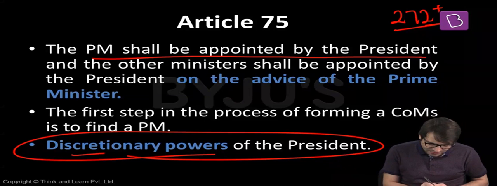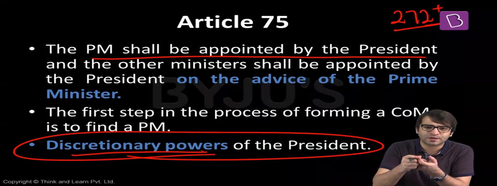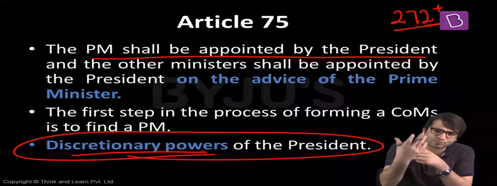But this discretionary power of the President can be best explained in a scenario where there is no political party which is in a position to form the government on its own, and no group of parties or no coalition also is in a position to form the government. Then in that case, the President has a discretion. He can choose anybody as the Prime Minister, and then this individual will have to prove his majority on the floor of the Lok Sabha.